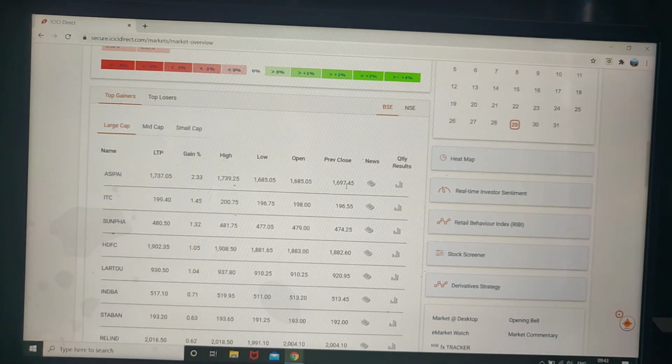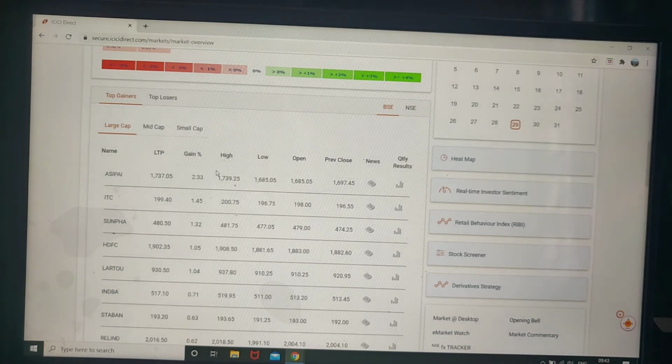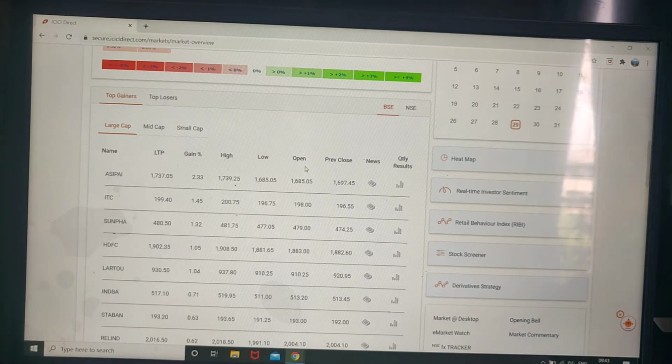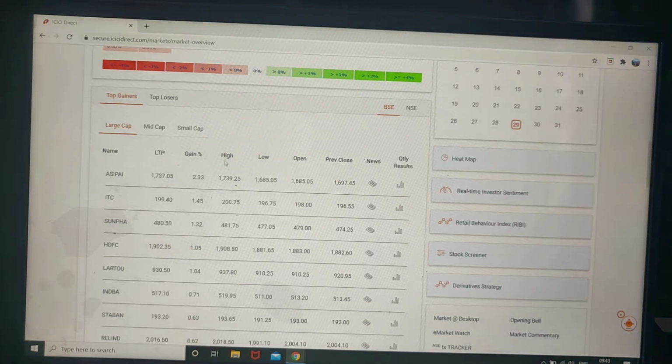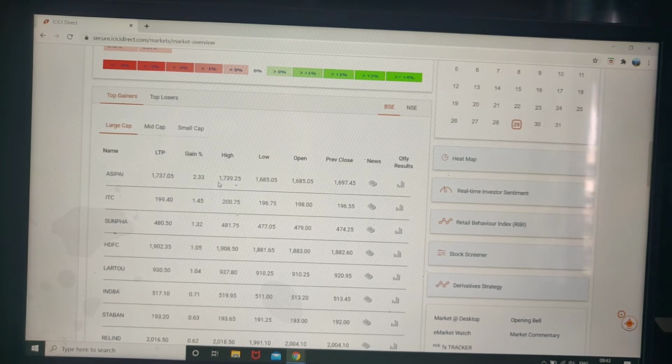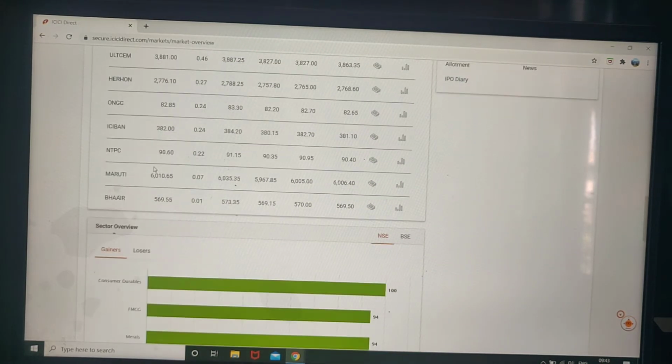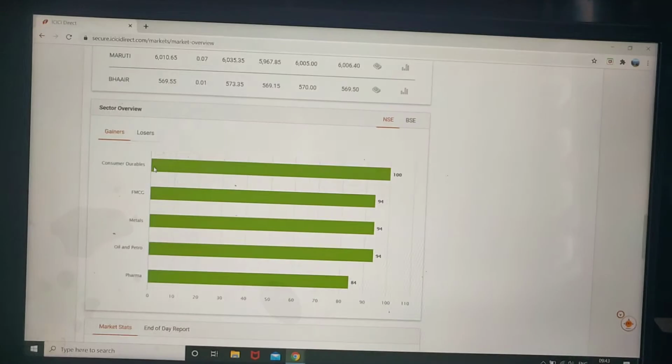Like in the last lecture I discussed the candlestick pattern, where there are 4 parameters: high, low, open and close. So this is open, close will come at the day end, then low, then high achieved today. Based on these figures, candlesticks are made. The time range can be a date or a time, or 10 minute, 15 minute, 1 hour, anything. ITC, Sun Pharma, these things. So you can go through all these websites.